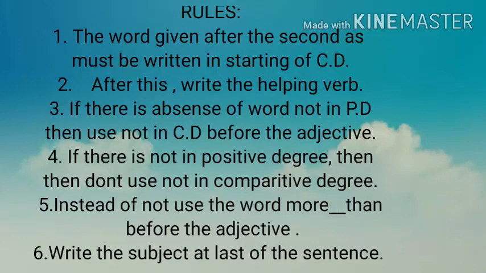Rules for changing degree are as follows. Number first, the word given after the second as must be written at the start of the comparative degree. Number second, after this write the helping verb. Number third, if there is an absence of the word not in positive degree, then use not in comparative degree before the adjective. Number fourth, if there is not in positive degree, then don't use not in comparative degree. Fifth, instead of not use the word more dash than before the adjective. Number six, write the subject at the last of the sentence.